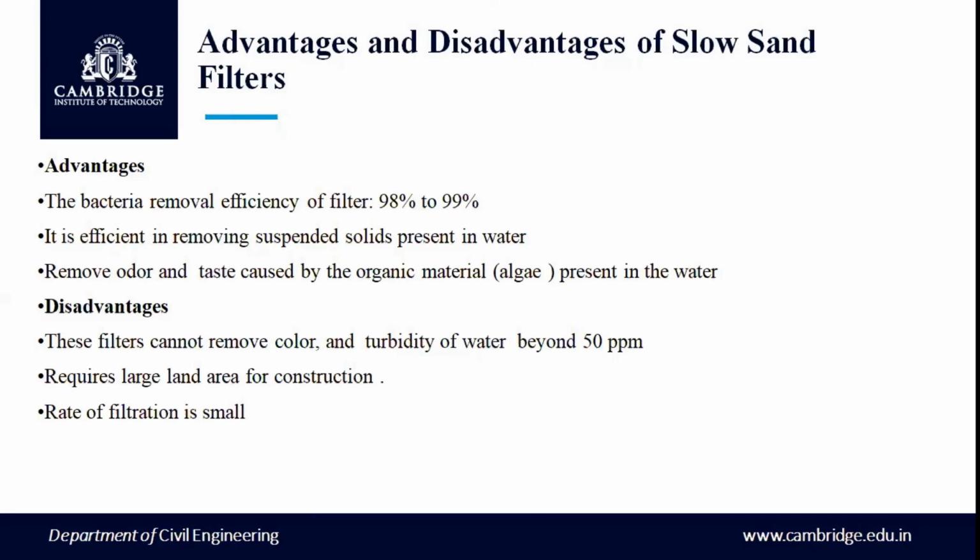The disadvantages. The filter cannot remove the color and turbidity of water beyond 50 ppm. Up to 50 ppm only it can treat. It requires large land area for construction. The rate of filtration is very, very small. Compared to the rapid sand filters, it is 30 times less.